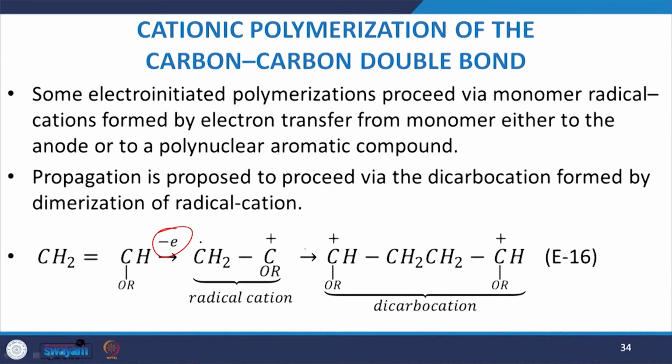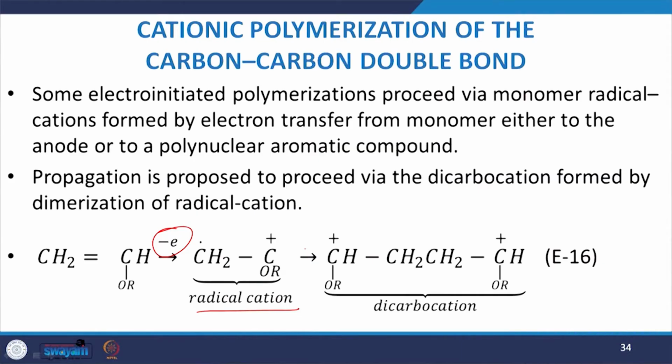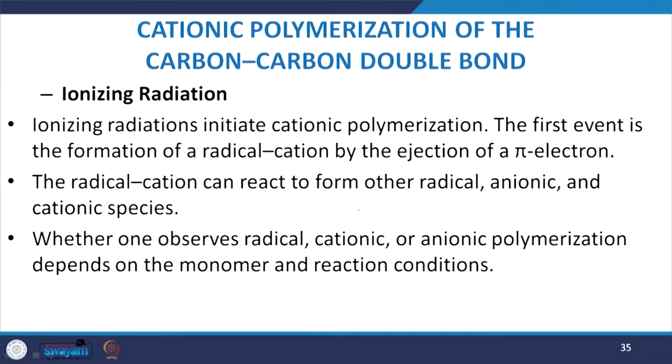So let us take the example CH2 double bond CH. Now here is the transfer of an electron. Now the radical cation is formed over here, and this is subsequently converted into the dicarbocation, and in this way you can see the charge pattern. So this particular aspect is again very important, and people use this concept for carrying out various kinds of cationic polymerization for the production of specific polymers.